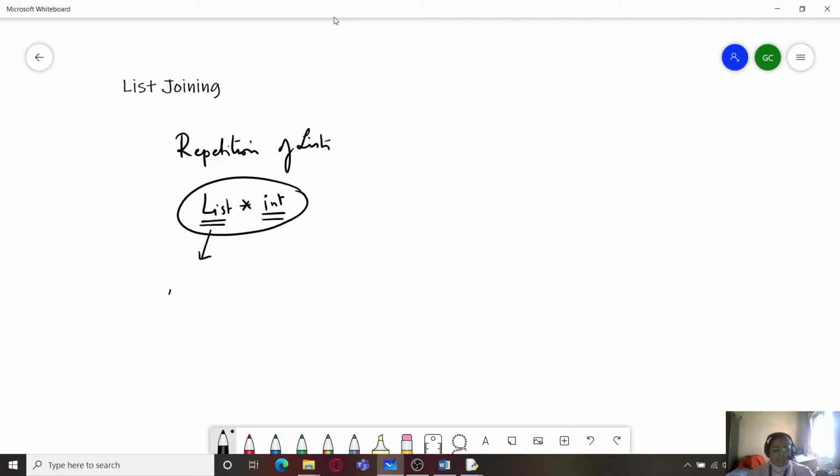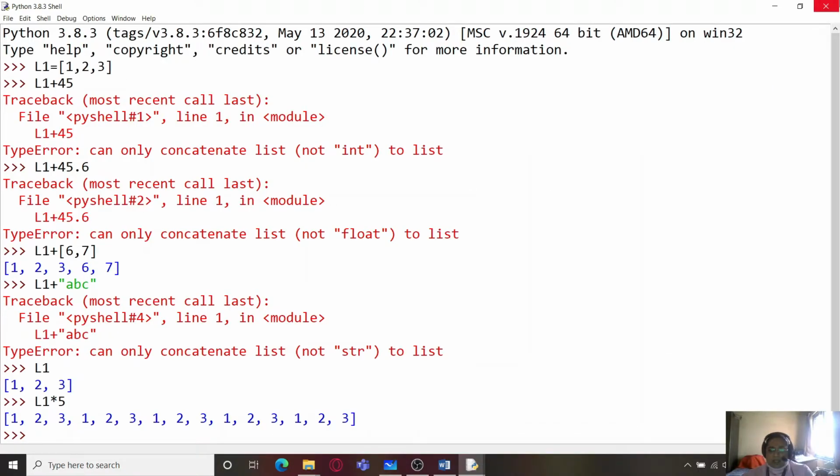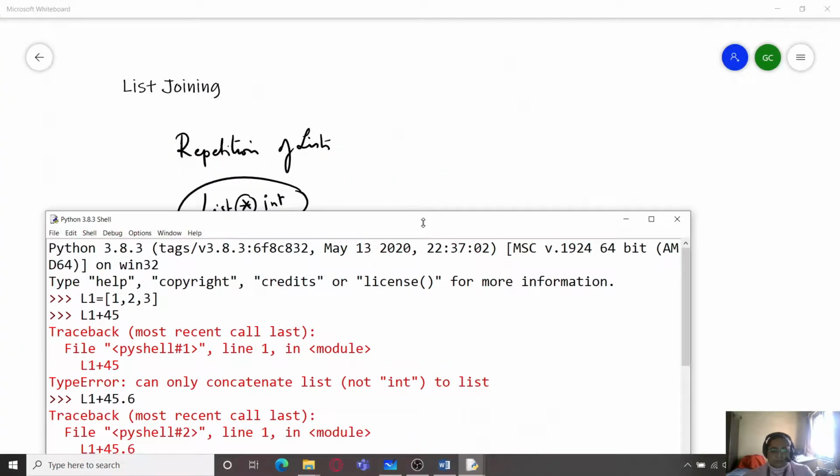First one will be a list object and the second will be an integer object. You cannot perform this repetition operation between a list and a list, or between a list and a string, or between a list and a float. That is not allowed. I'm going to show it to you.